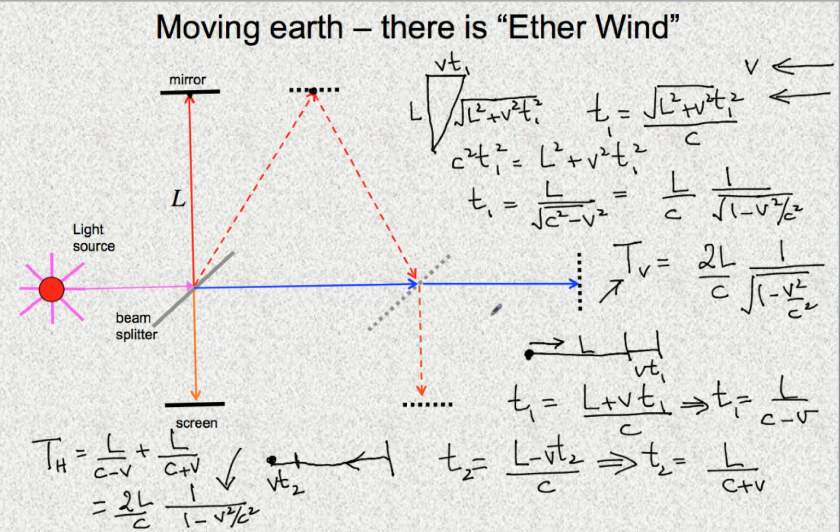So did Michelson and Morley find any evidence of the ether wind? Did they find destructive and constructive fringes on the screen over here? The answer is no. The failure of the Michelson-Morley experiment to establish the existence of an ether meant that light did not really need a medium in which to travel.